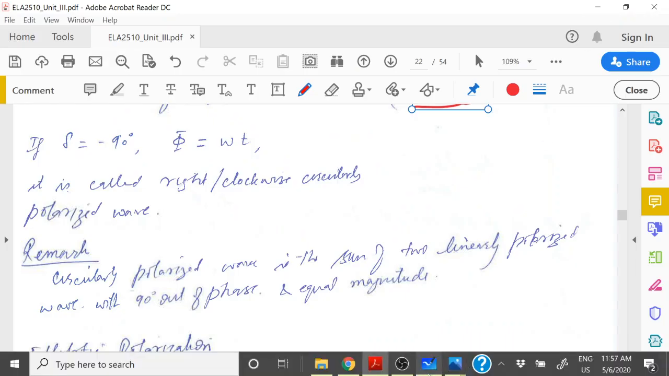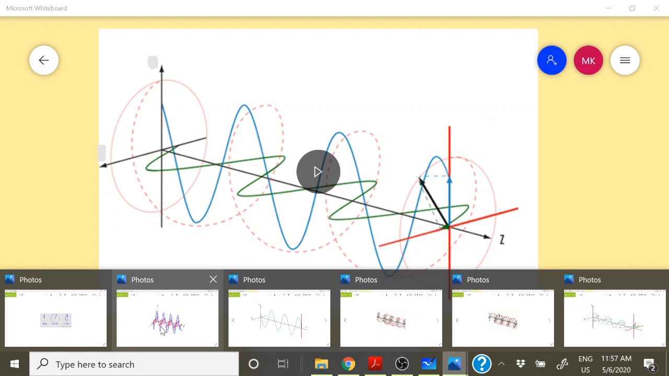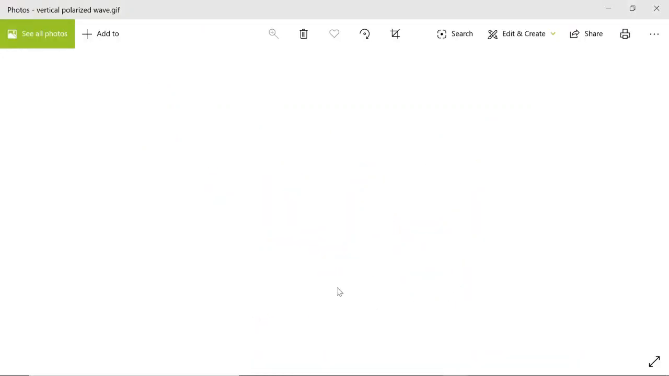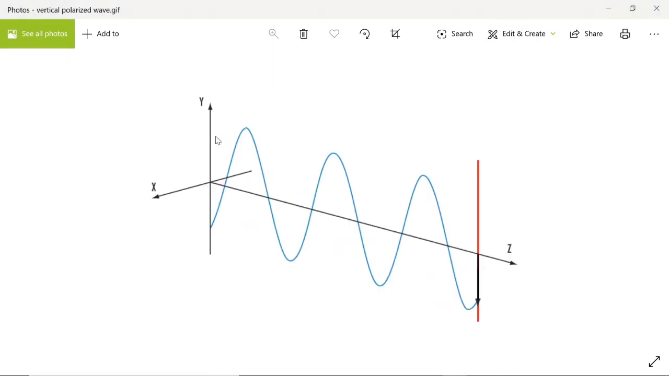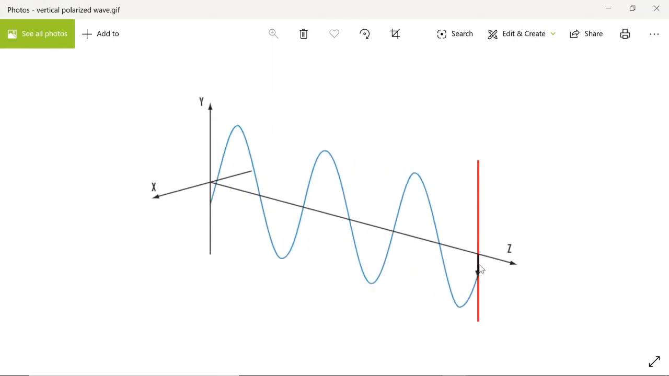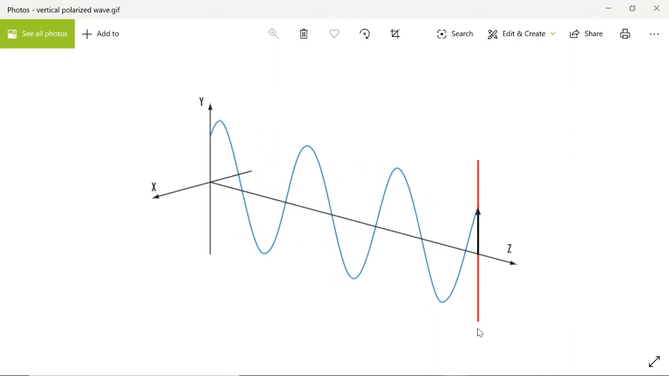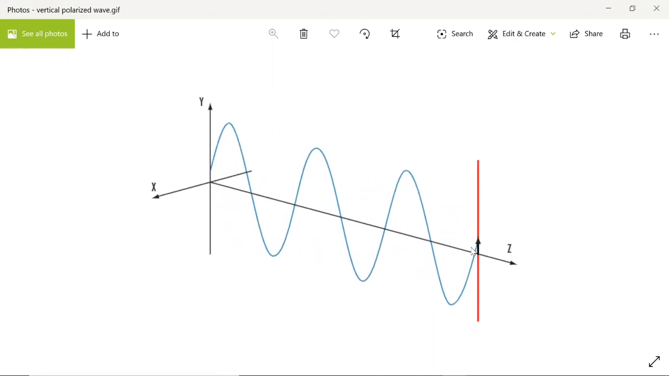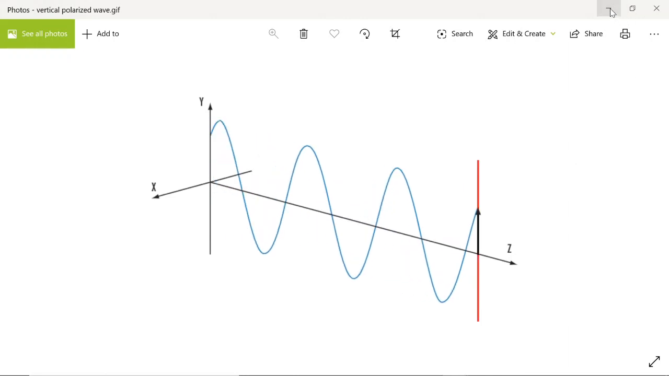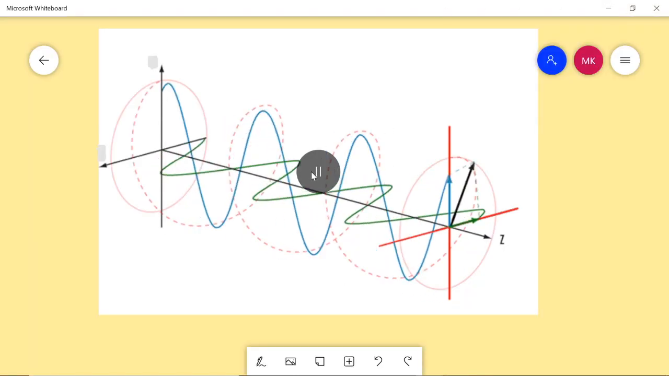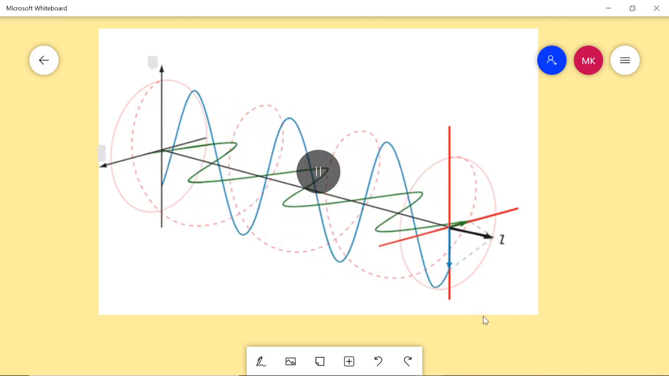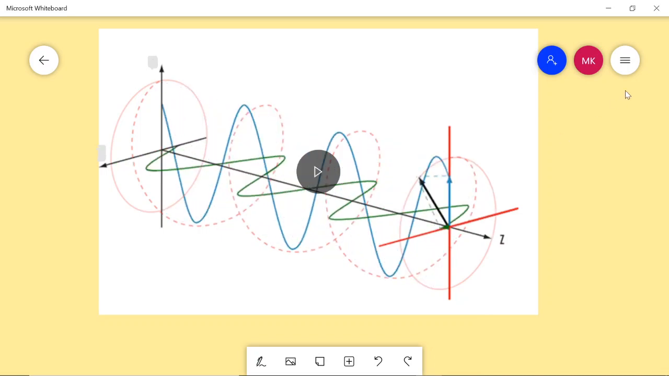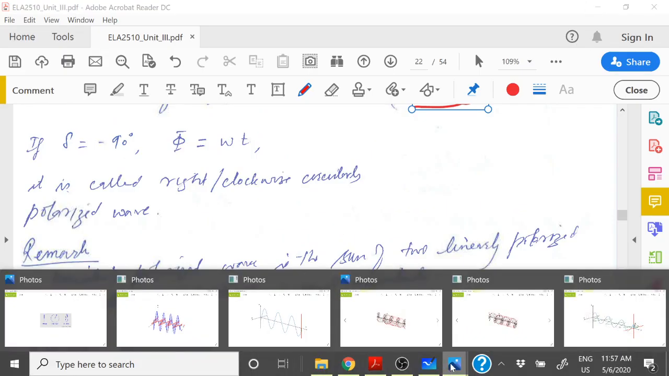For the linear case, I have already shown it earlier, so you can see it again here. If we have a single wave, only one electric field component is present, and EX is 0. So the direction of the electric field gives you the type of polarization, and here it is a linearly polarized wave. You can see it once more, how it is moving.